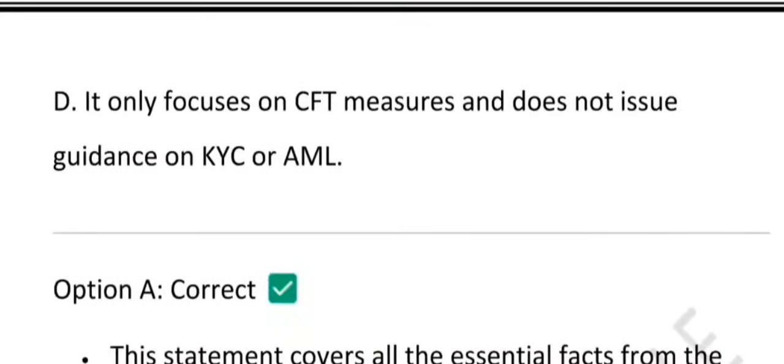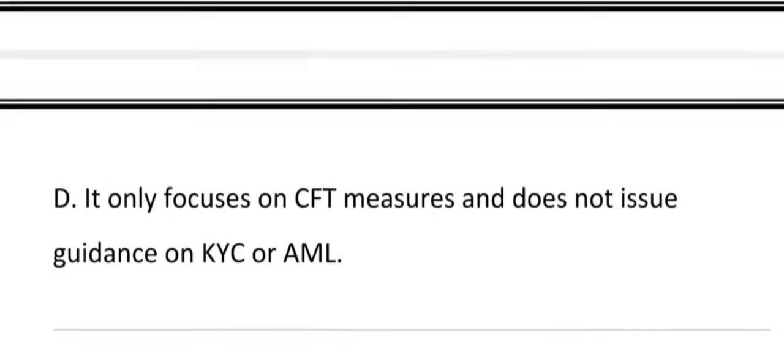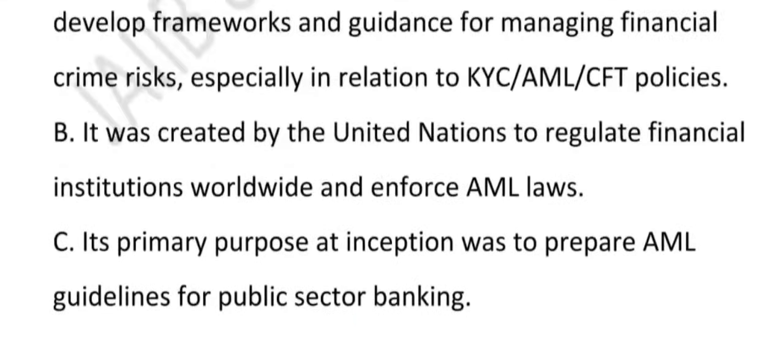What about option D? It only focuses on CFT measure and does not issue guidance on KYC or AML. So why is this wrong? Because it covers all three: KYC plus AML plus CFT, not just terrorism financing. A simple example I can give you: saying it only does CFT is like saying Netflix only has action movies. No, it has everything.